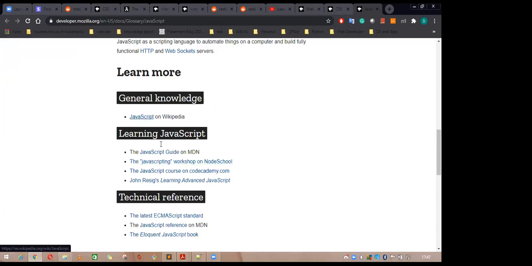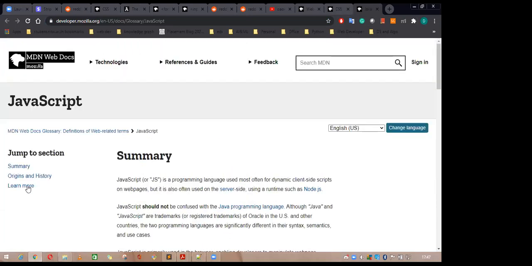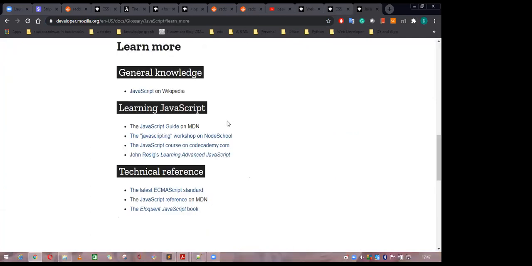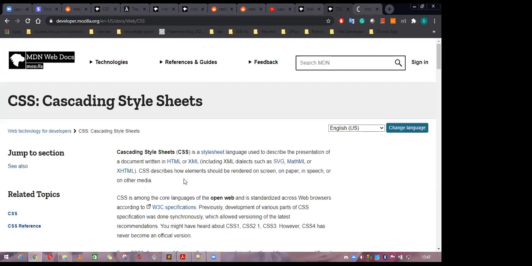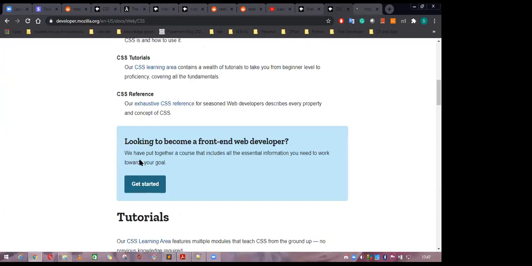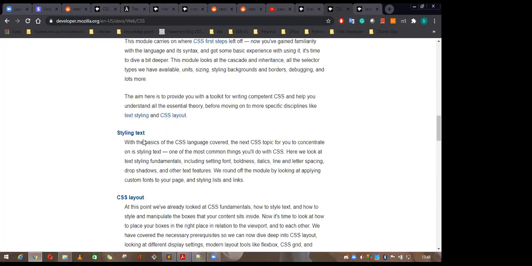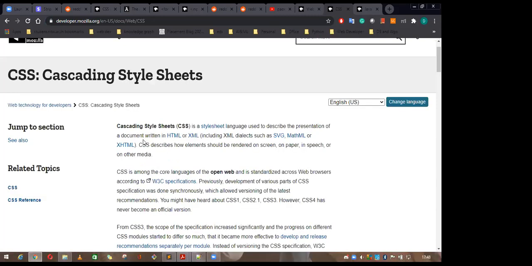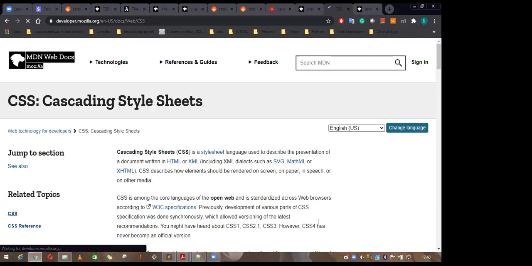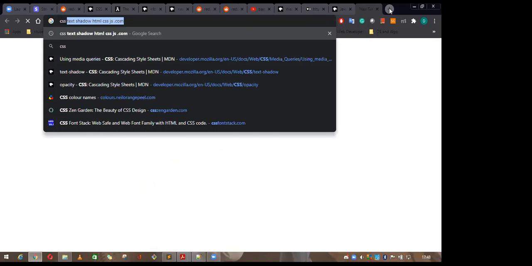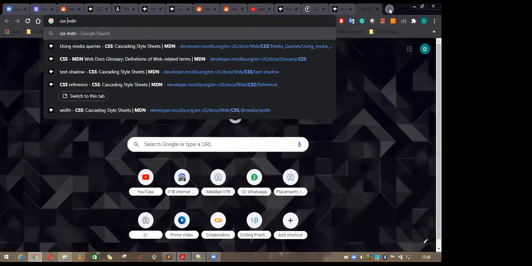JavaScript Wikipedia document should be here. Learn more. Learning JavaScript. JavaScript guide. Here it is. So here you can see there are a lot of attributes. I think where is the CSS? Learning CSS. CSS reference here. Okay, CSS and CSS elements.